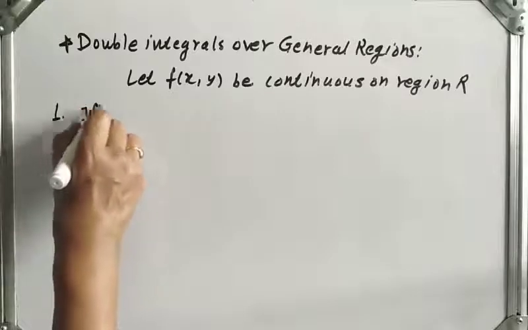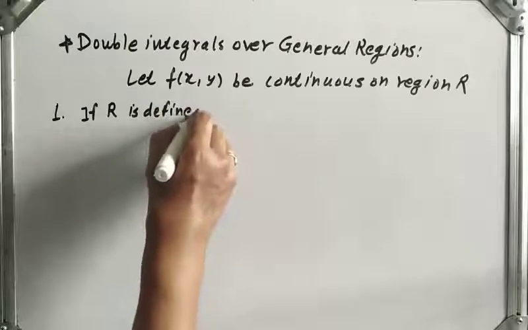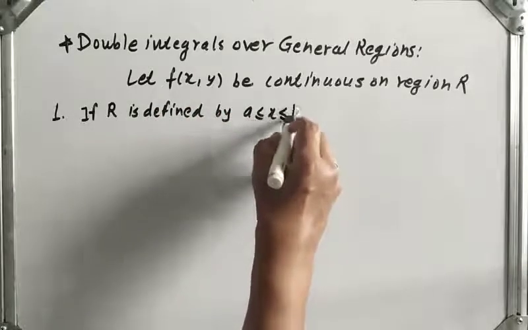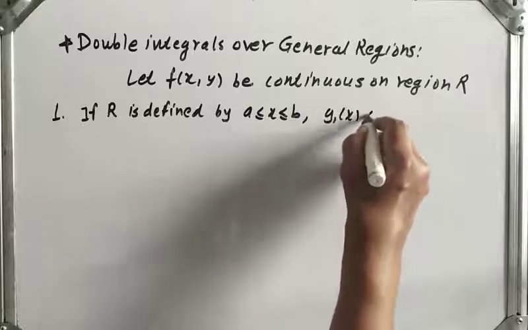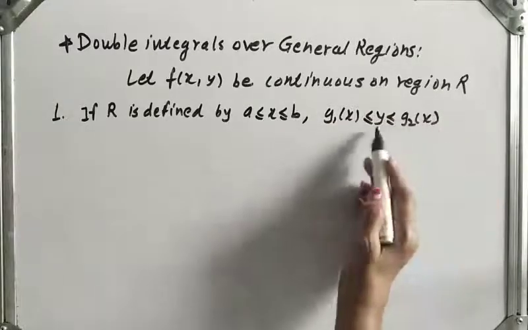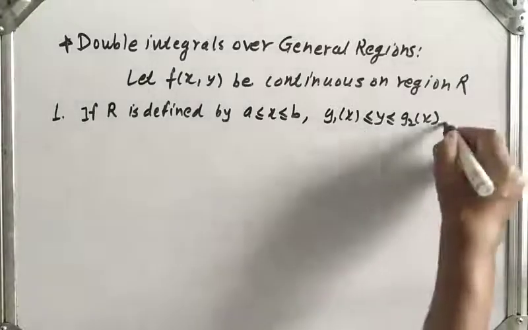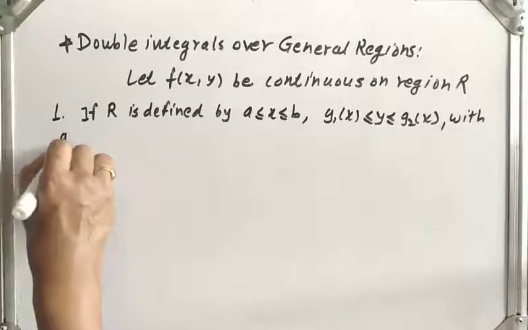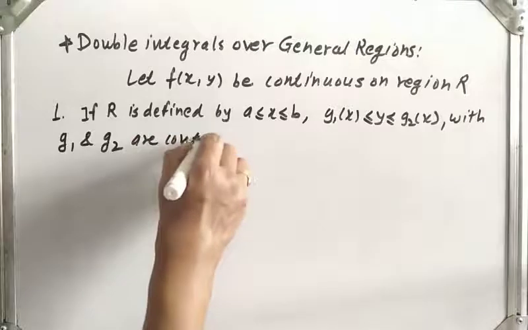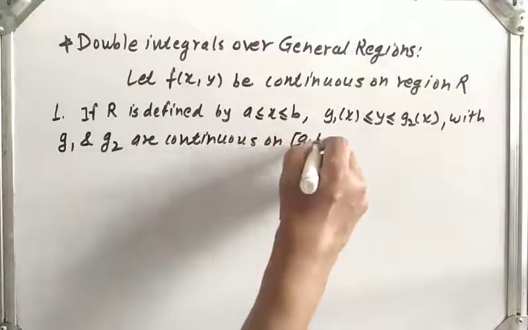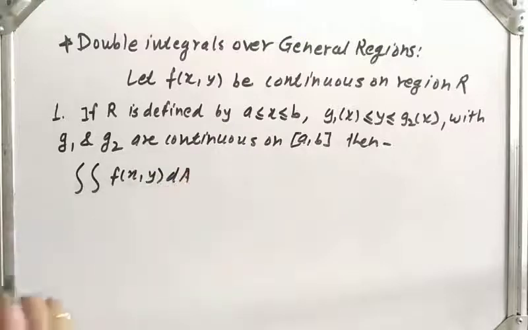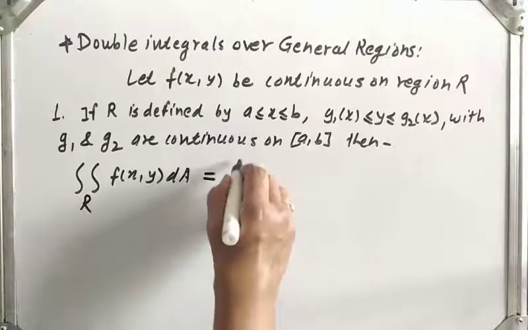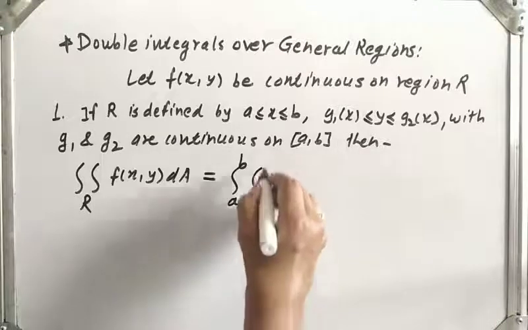First, if R is defined by a less than or equal to x less than or equal to b, where a and b are constants, the limits of x are constants, comma g1 of x less than or equal to y less than or equal to g2 of x, the limits of y are these curves, okay, with g1 and g2 continuous on the closed interval a b. Then the double integral of f of x y dA over R is equal to x varies from a to b, y varies from g1 of x to g2 of x.